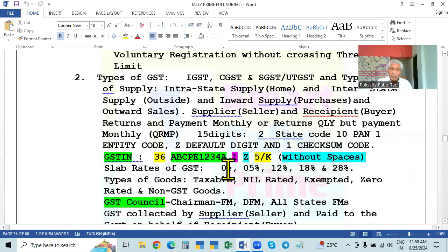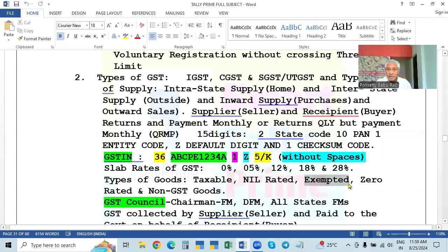This is also taxable goods, 0%, taxable goods, but the rate is 0. Here, with different rates, that's why tax is charged on the bill. That's why they are called taxable goods. And this nil rated is also taxable, but the rate is 0. So this is called nil rated. And there is another thing also, that is exempted goods. So these are taxable and others non-taxable goods. First one is nil rated, that is 0.